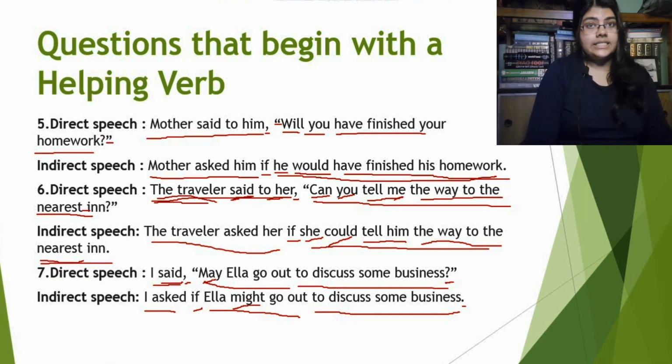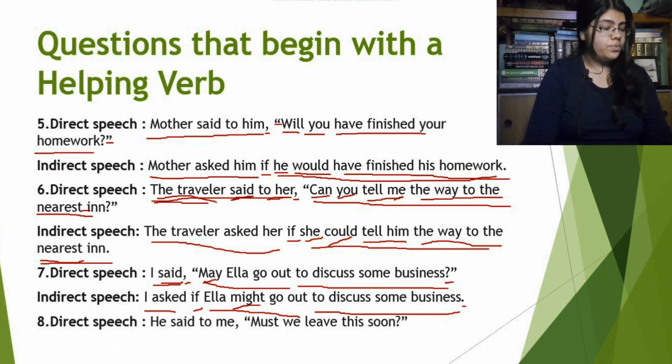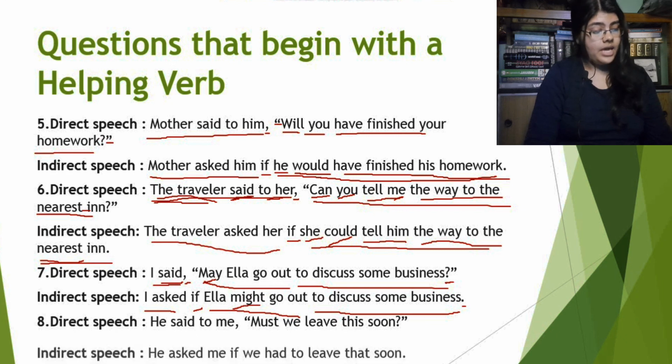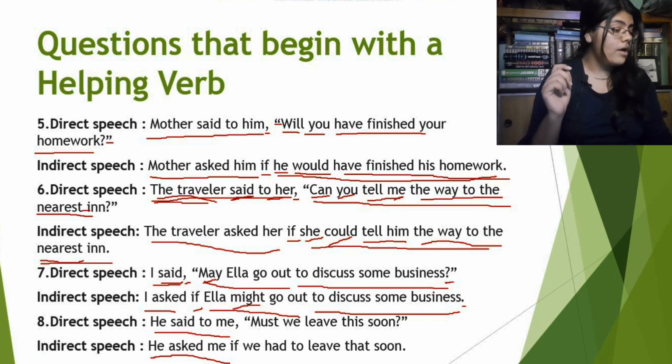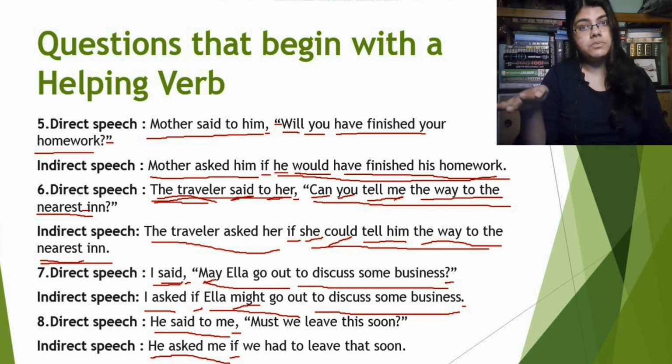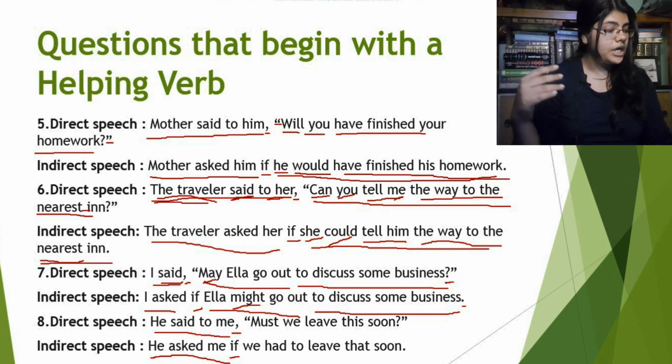Now guys, let's see the next example. Direct speech: He said to me, "Must we leave this soon?" The indirect speech for this one will be: He asked me if we had to leave that soon. What is happening here? See, "he said to me", obviously, will be "he asked me". The comma will be replaced by "if", because the reported speech does not begin with a WH word. Now inverted commas will be gone.